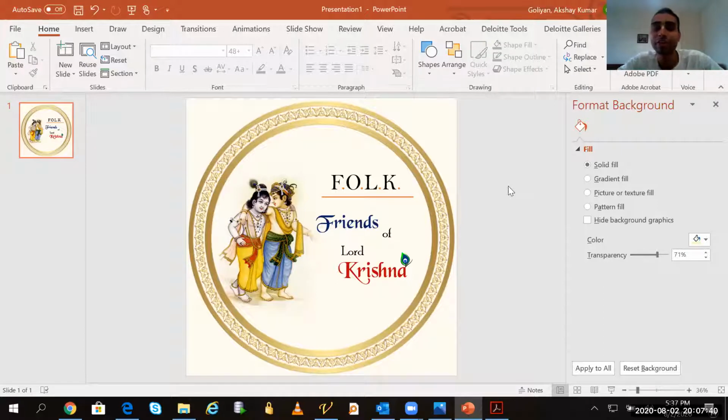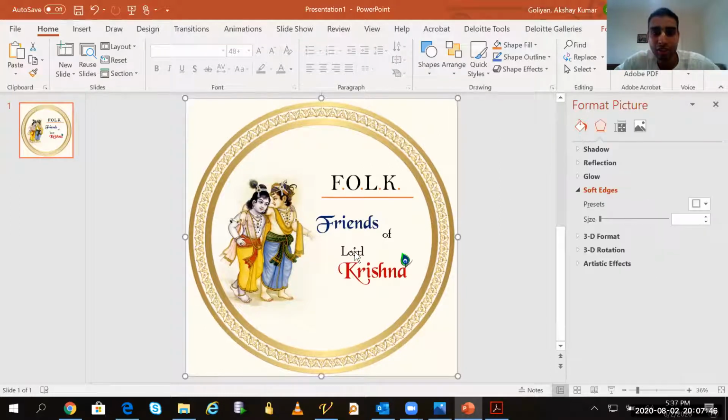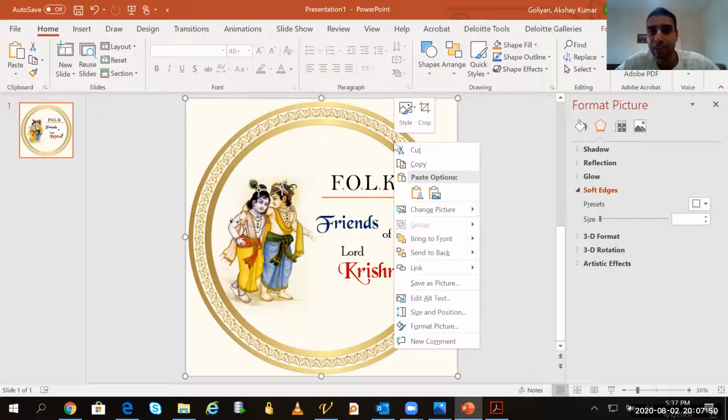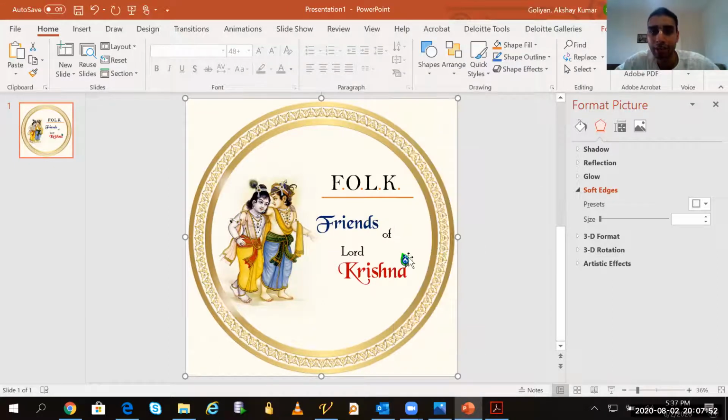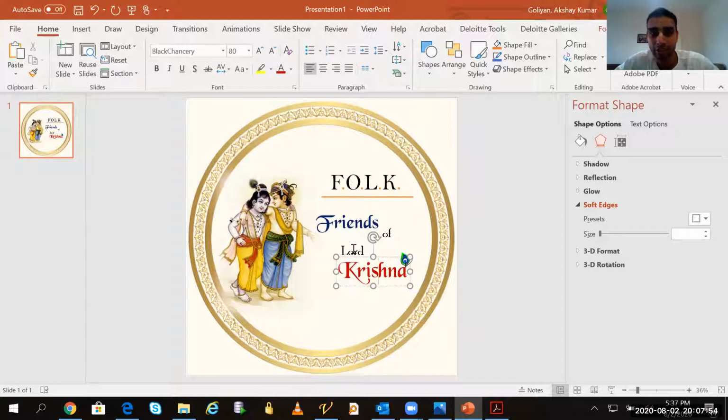So what we have learned today is how to put text in a very attractive way. Like here also you can see it is still not okay. Why am I not able to select? Because my PNG is getting selected. So I will simply send it to back and now I can select this.